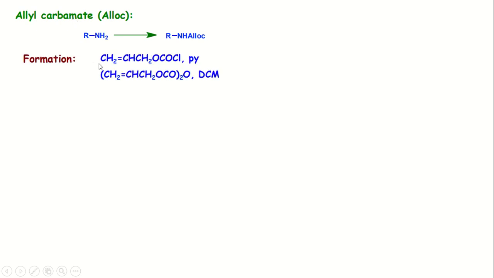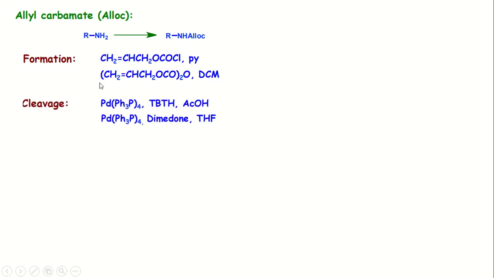Now, third way, the protection of amine when it is converted to allyl carbamate. The allyl carbamate is obtained by reacting with allyl chloroformate in presence of pyridine or DCM. Then the deprotection takes place by using palladium.